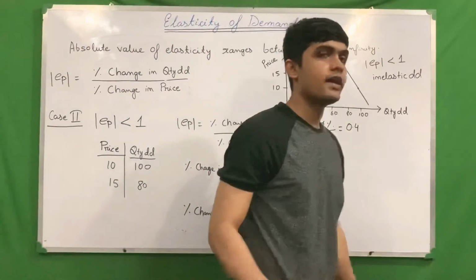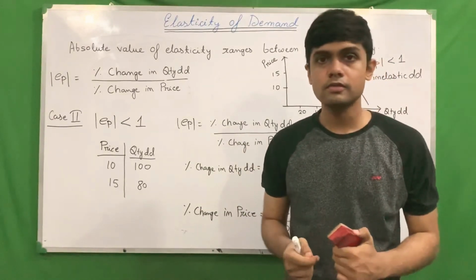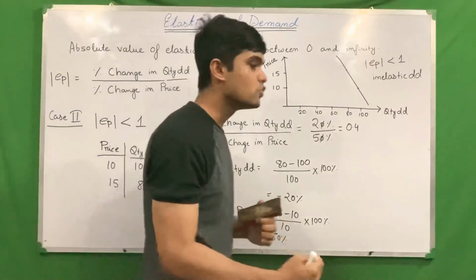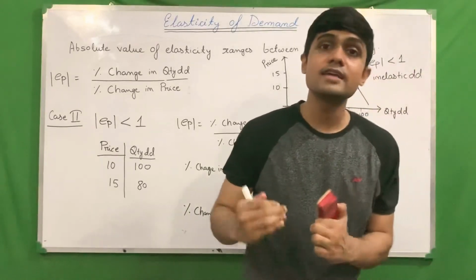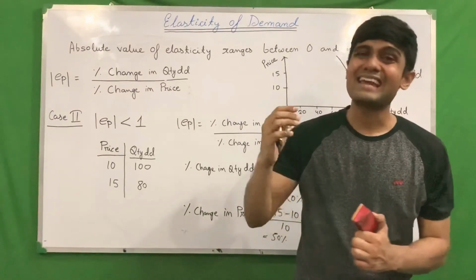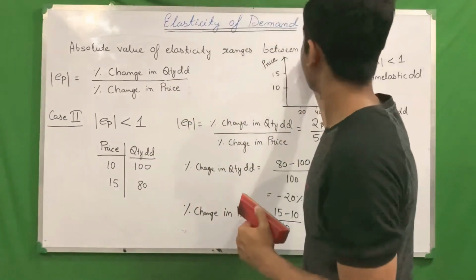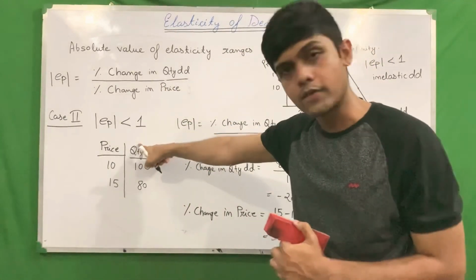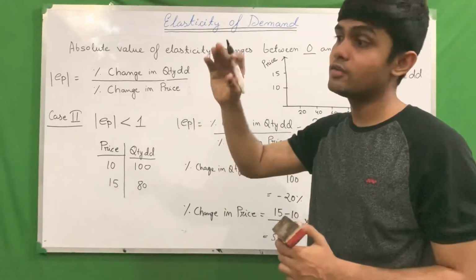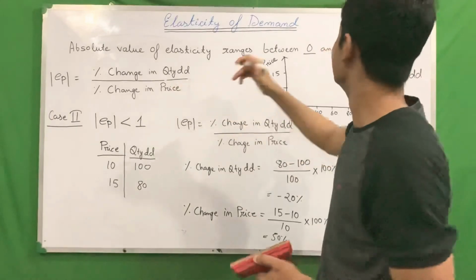Next we will see when EP's value can be equal to 1 in absolute terms, obviously in absolute terms. That will be our case. What we are trying to show here are the various degrees of price elasticity of demand that can happen in absolute terms. You can get EP equal to 0, EP less than 1, EP equal to 1, EP more than 1. Then we will not repeat with 2, 3 and 4; we will straight away go to EP equal to infinity.